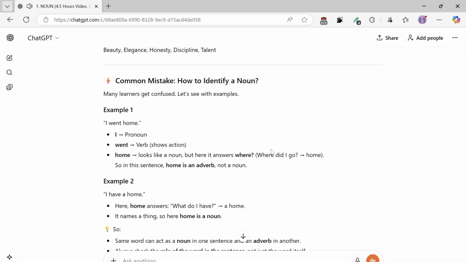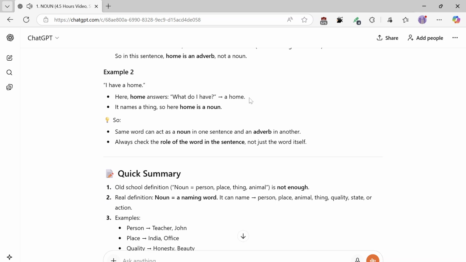Example 2: I have a home. Here, home answers, what do I have? A home. It names a thing, so here home is a noun. So the same word can act as a noun in one sentence and an adverb in another. Always check the role of the word in the sentence, not just the word itself.